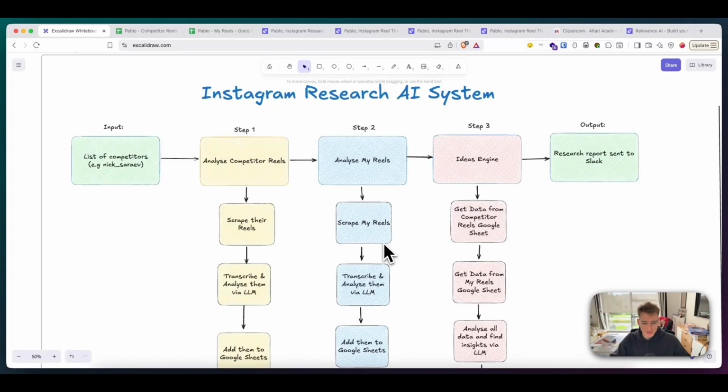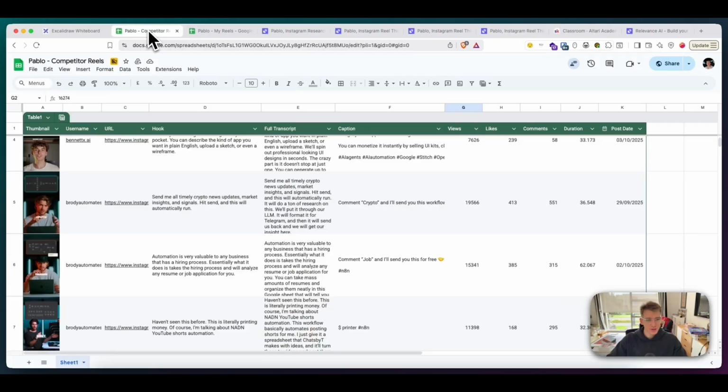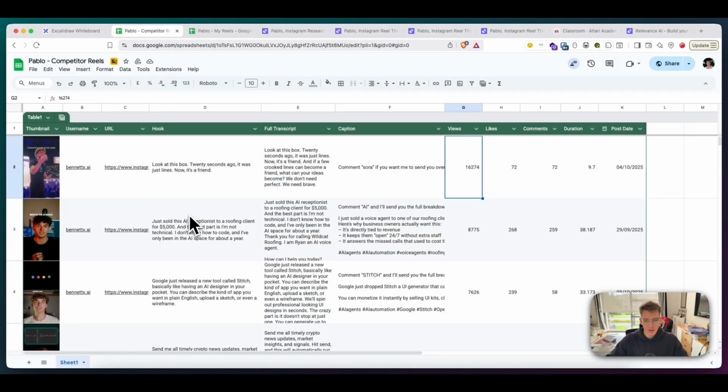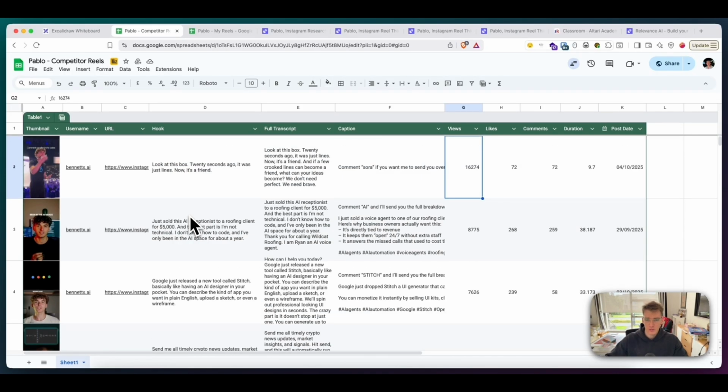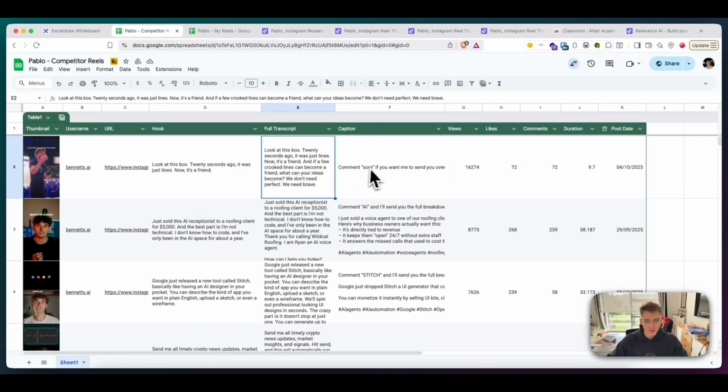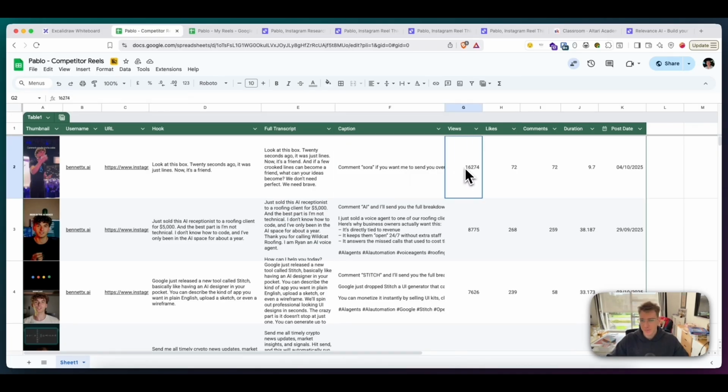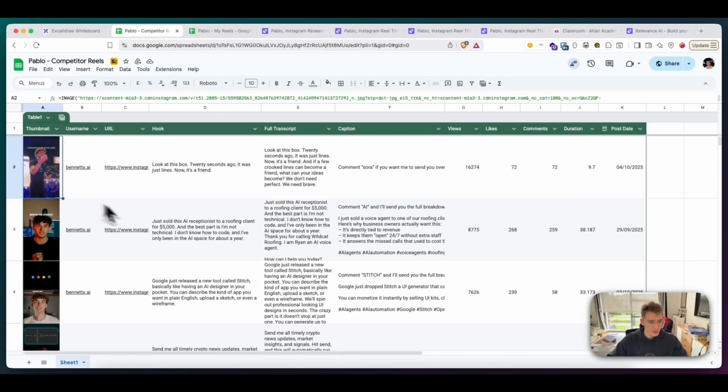I just built an AI system that completely automates Instagram research and basically predicts viral content with pretty insane accuracy. And the way it works, it gets your competitor reels. So you define a list of competitors. It scrapes the best performing reels from the latest 10 days. It gets hooks, full transcripts, captions, and all the data you need like views, likes, and comments. It even gives you thumbnails.